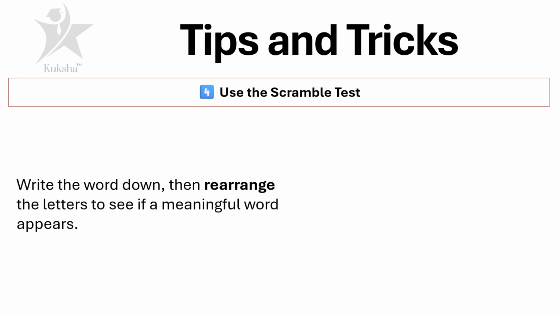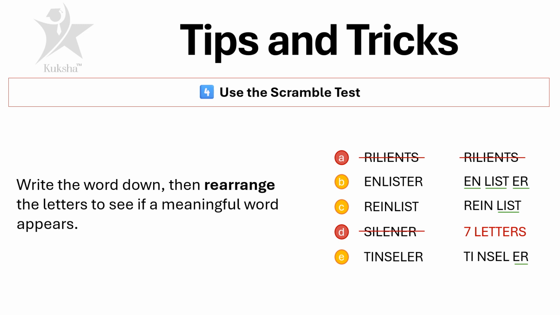Use the scramble test. Write down the word and then rearrange the letters to see if a meaningful word appears. And if we go ahead and analyze the whole options again, we'll immediately discard option number A because the word does not exist. D, it's a 7-letter word. So out of options B, C, and E, option number B and E have a bit of a clash in here, so option number B is looking a bit much more closer when we use the scramble test.